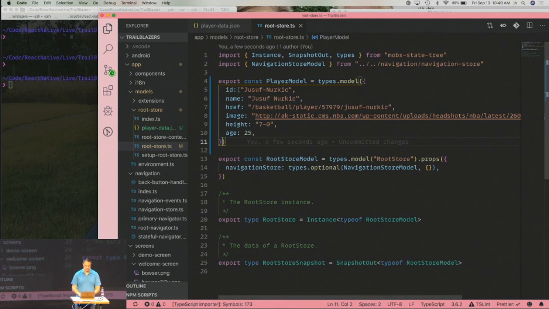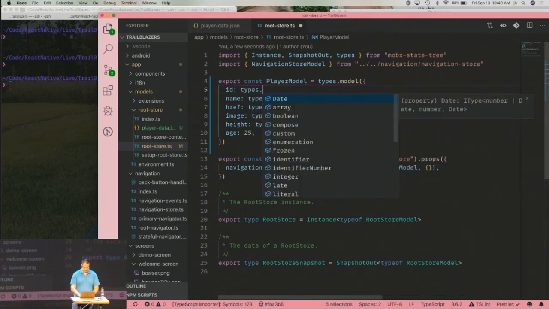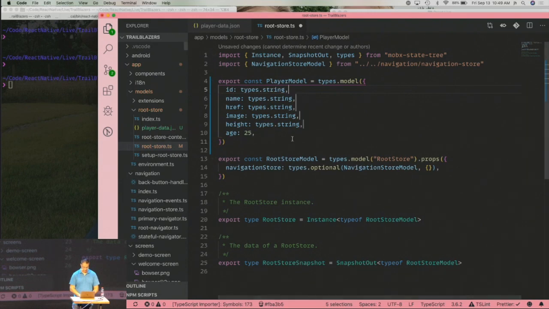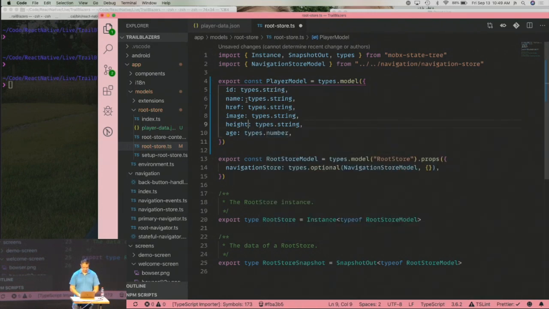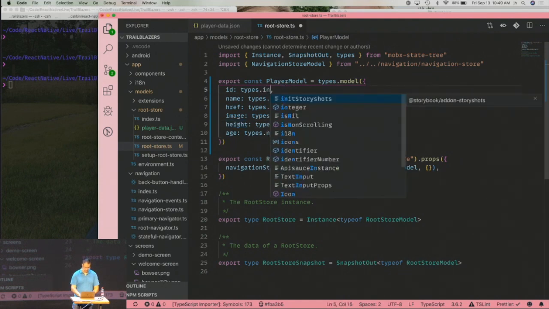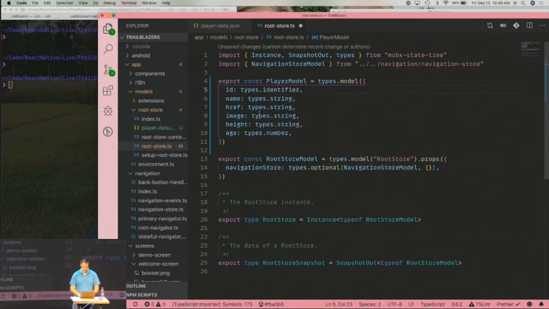This types object that you get, types.model, comes from MobX state tree, and it gives you the ability, think of it like prop types in some ways. It's runtime types. It allows you to define what types you have coming into your data structures. These are all types.string, and this last one, as you can probably imagine, is types.number. Actually, this top one I'm going to change to types.identifier.